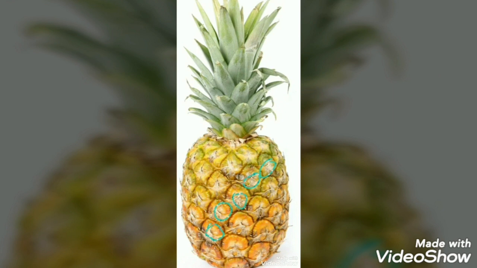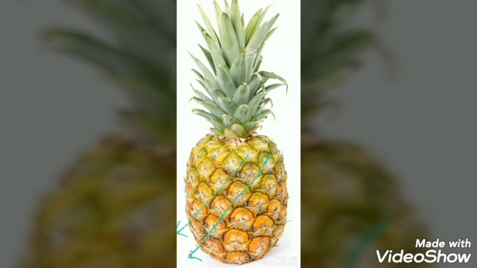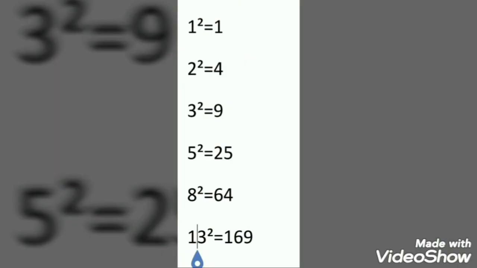I've marked the scales there in circles. The number of those scales will be a Fibonacci number. Similarly, the spirals I have marked with arrow marks, the number of spirals will also be a Fibonacci number. Now let us see the squares of the Fibonacci numbers. 1 square, 1; 2 square, 4; 3 square, 9; etc.